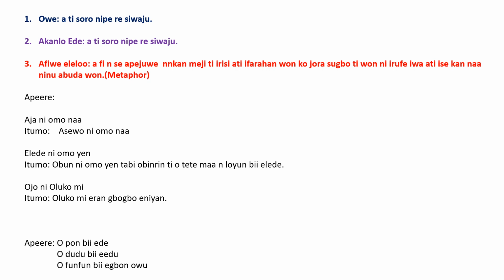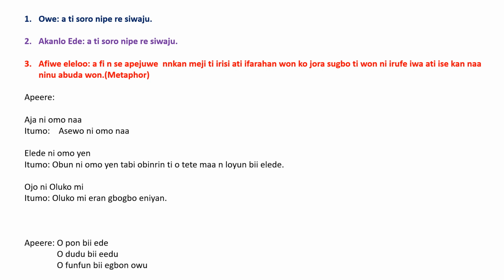The child is a dog. So they are telling us that such a child is promiscuous, such a woman is promiscuous, such a woman is a sex worker, such a woman is a prostitute. So we move on to another example.